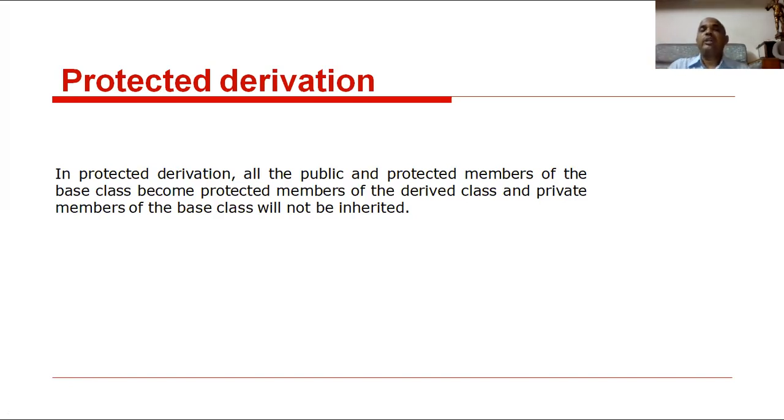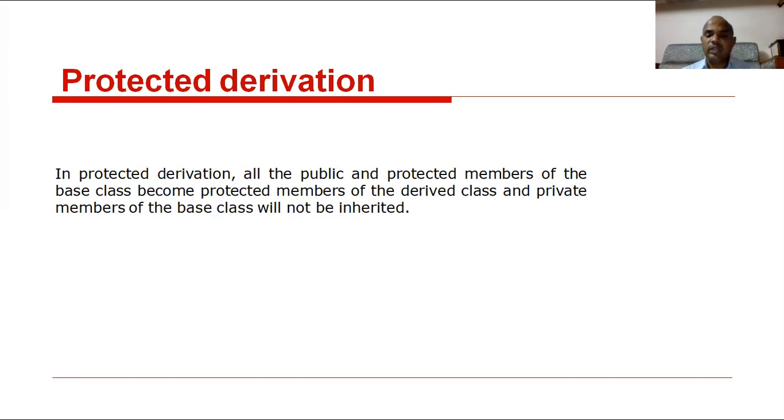Clear? So in the public mode, all the public members and member functions act as public in the derived class. In the private visibility, all the public and protected variables act as private in the derived class. Clear? In the protected visibility, all the protected and public variables act as protected only in the derived class. Protectedly in the derived class, remember.